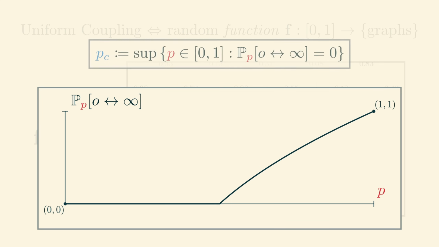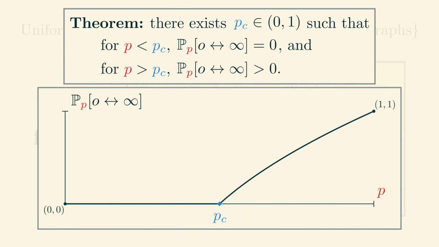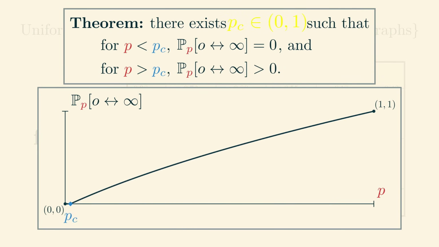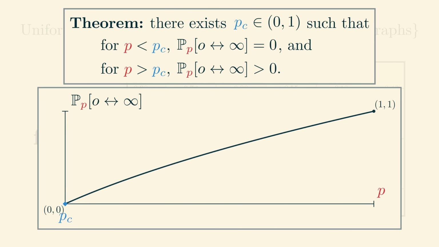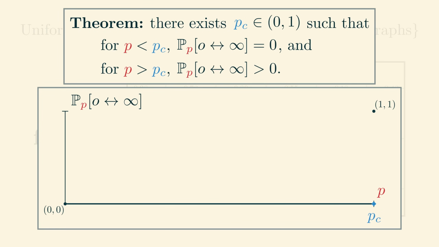Let's just define PC to be the supremum of all parameter values for which this probability is 0. By its definition, and the fact that we have an increasing function of the parameter p, this value of PC satisfies the two conditions of the theorem. However, we must still exclude two possibilities. PC could be 0, or it could be 1. If either of these possibilities were to happen, then there would be just one phase in the percolation model, and there would be no real phase transition.